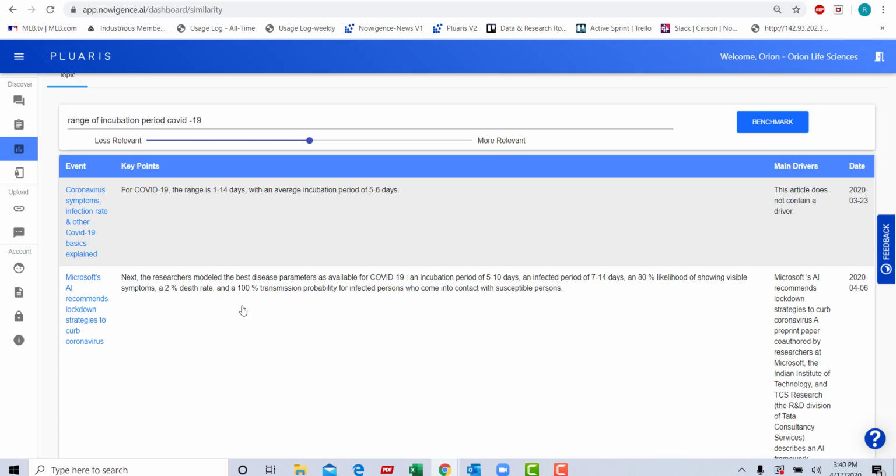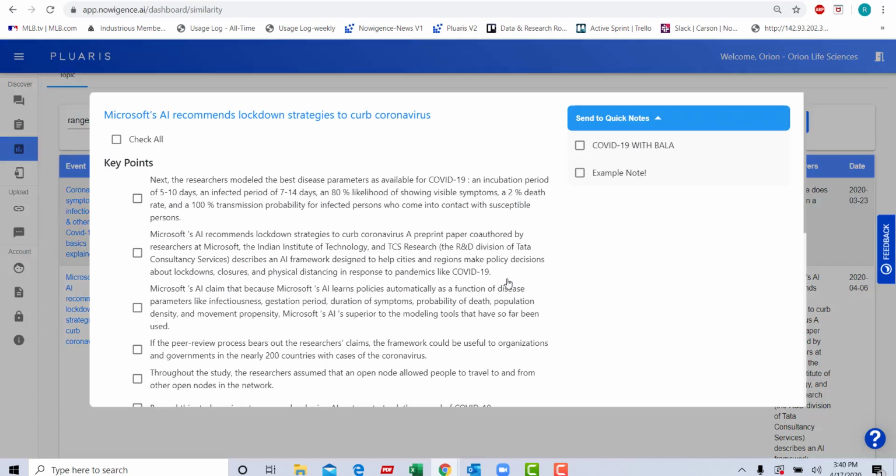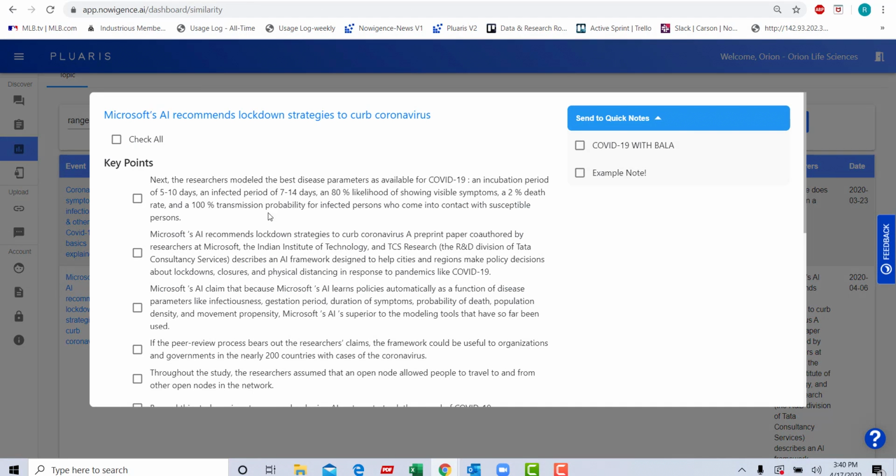Let's see if there's any more. This one has an incubation period of 5 to 10 days. We can send that to our node as well. All this does is allow us to gather more information so that we can help build a consensus for the information we're trying to collect.